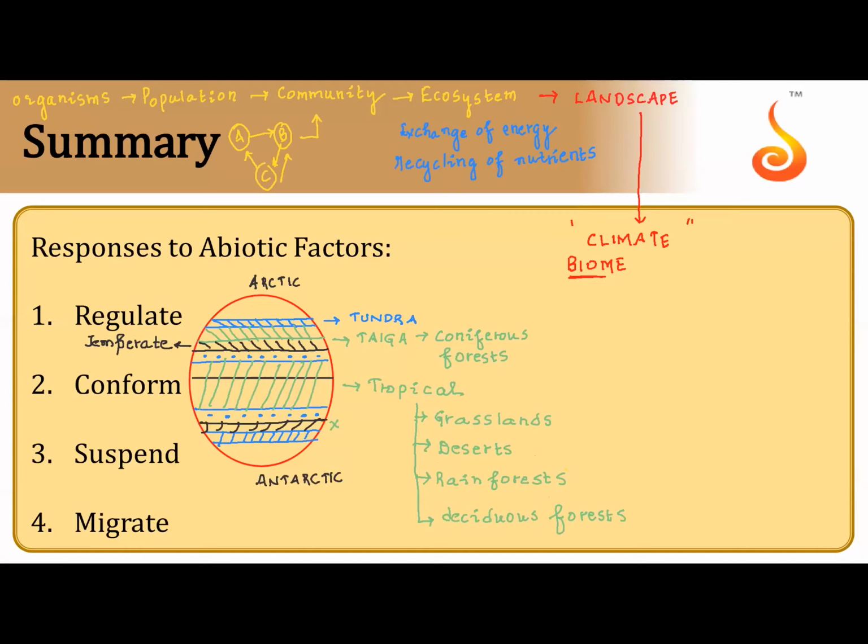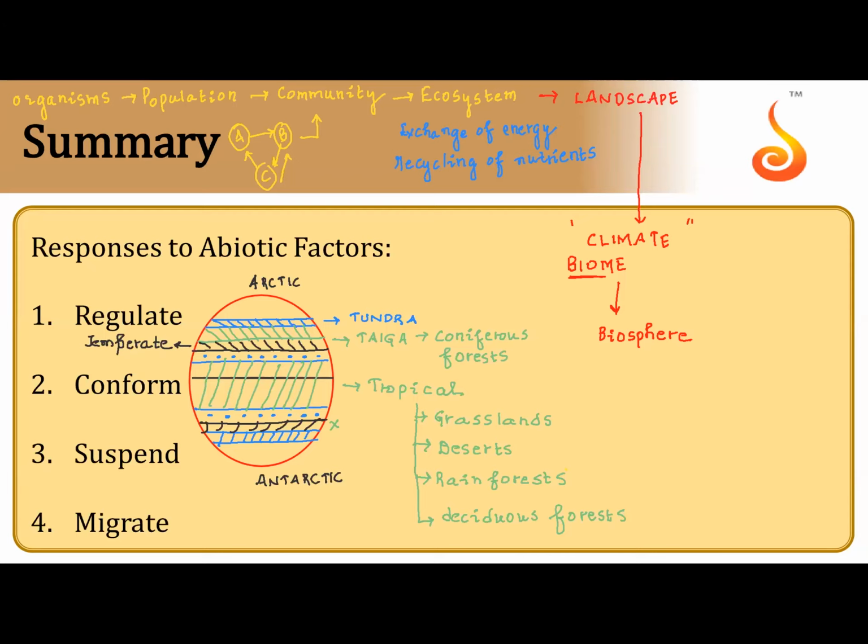Just read that. After the biome, what do we have? We have biosphere. All biomes together complete the life on Earth. So after the biome, it is biosphere. Got it? So this is what we need to learn about hierarchy: organisms, populations, community, ecosystem, landscape, biome, biosphere. Because we have questions based on hierarchy, I did that.